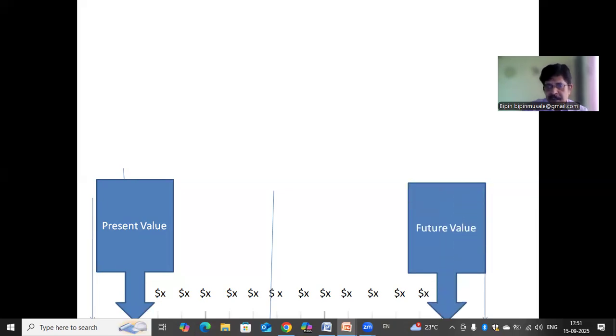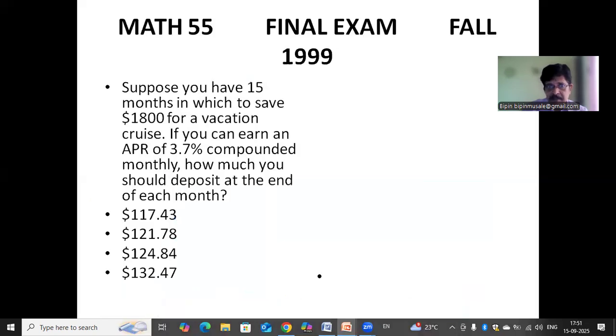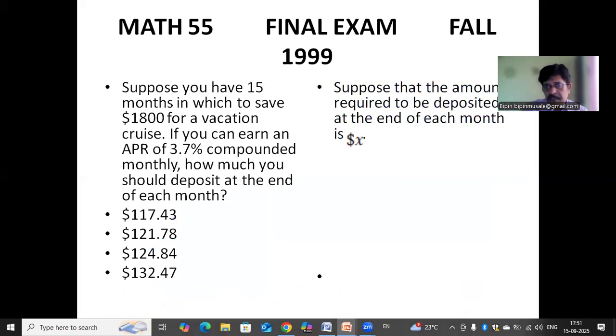Now we want to find the future value, or accumulated value, of these 15 payments. Now, how do we go about it? Suppose that the amount deposited each month is $X. That means at the end of each month, we deposit $X. You can say rupees X, it doesn't matter.